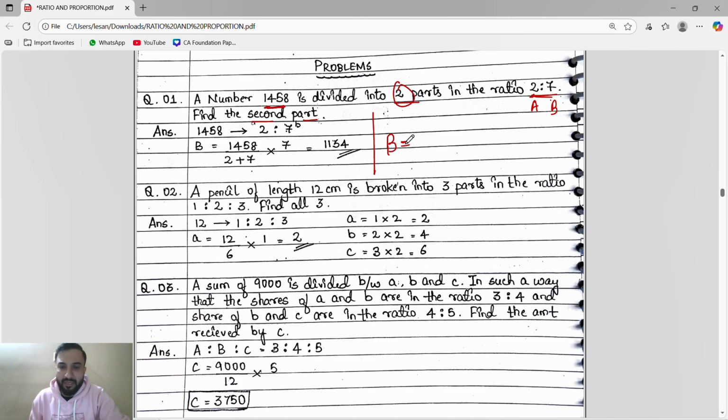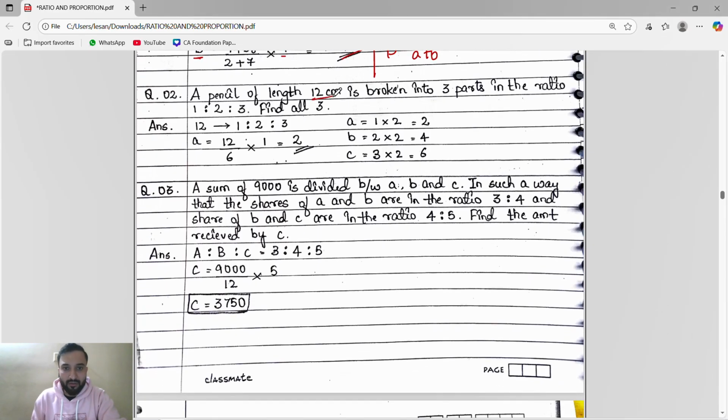If the second part is B, what is the formula? Given number divided by sum of ratios, A plus B, into, if I am finding the second part, multiply with the second ratio. If I am finding the first part, multiply with the first ratio; the third part, the third ratio. So 1458 divided by sum of ratios 2 plus 7, into 7, since we are finding the second part. We will get this.